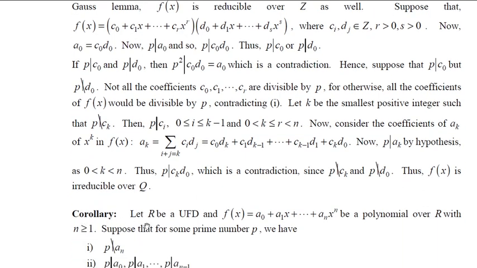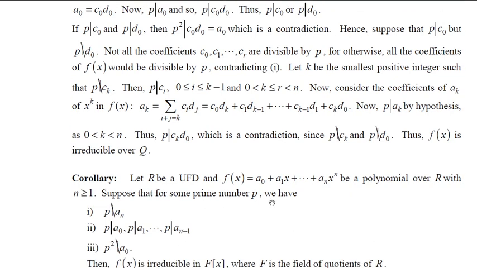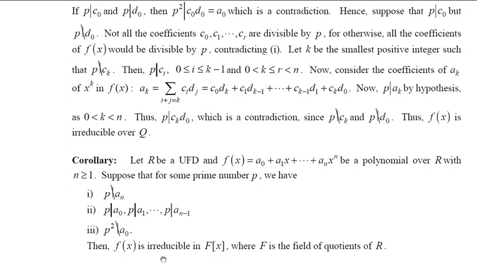Now, as a corollary, we are given: if R is a UFD and if f of x is a polynomial satisfying the conditions which were given in the Eisenstein's criteria for any prime number p, then f of x is irreducible in F[x], where F is the field of quotients of R. This is a simple proof following from the above theorem.